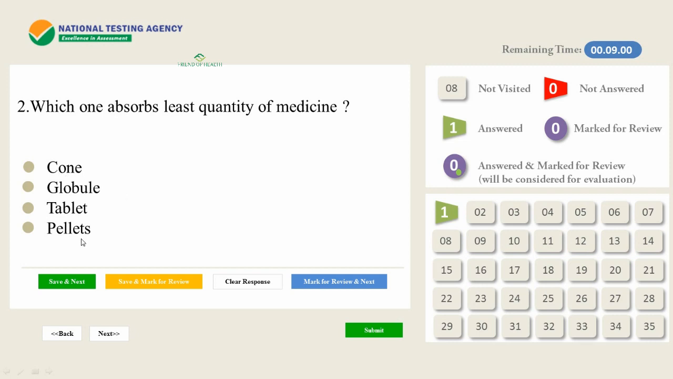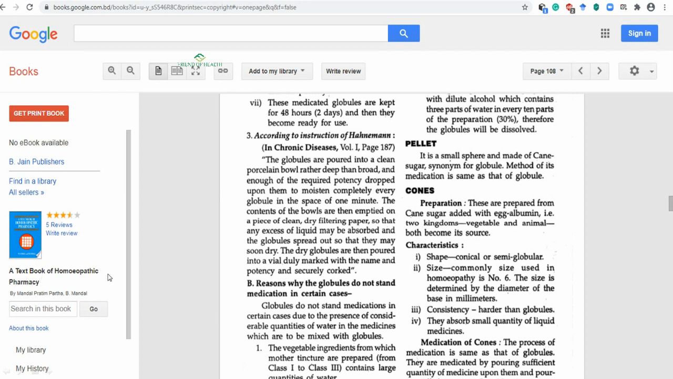Many students, if you are an average student and have not gone through the textbook of pharmacy by Mandal and Mandal, may doubt what a pellet is. So we will go to the textbook of pharmacy, Mandal and Mandal. It's there in Google Books. You cannot download it, but you can go through it. A pellet is a small sphere made of cane sugar, a synonym for globule. Its method of medication is the same as that of globule.